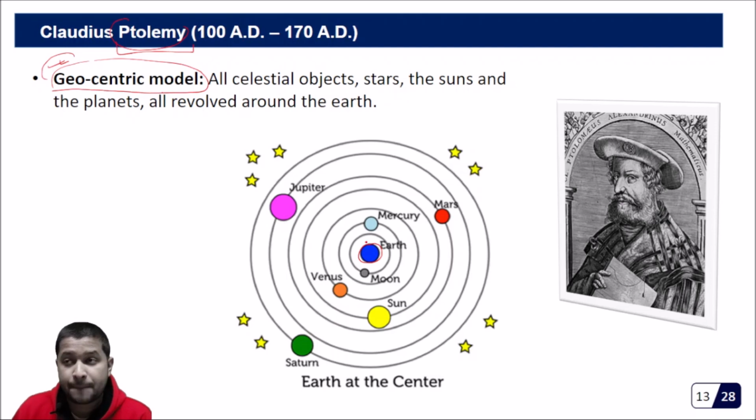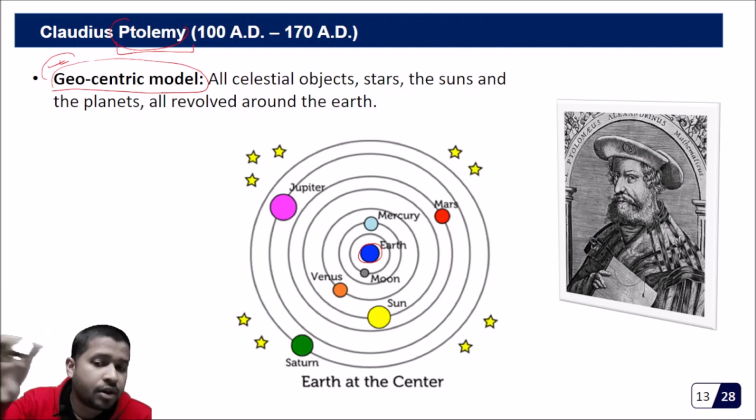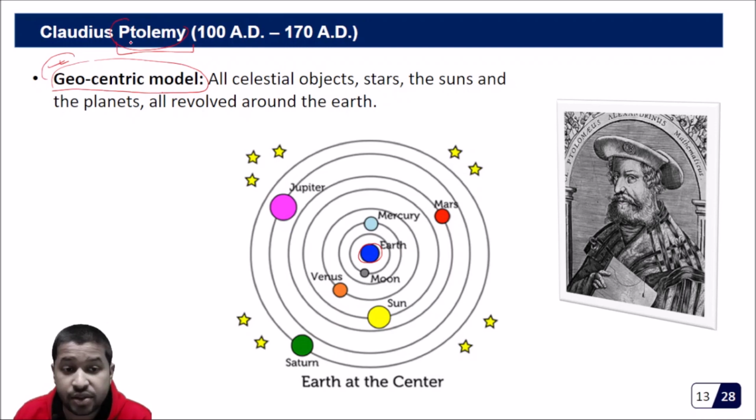It's like all the other objects revolve around us, the earth. That is called geocentric. So earth is at the center, and all the other planets like Mercury, Venus, and even the sun, all the other planets orbit around the earth. That was the model given by this scientist Ptolemy.